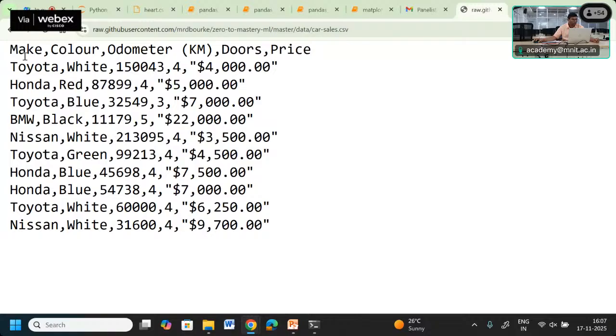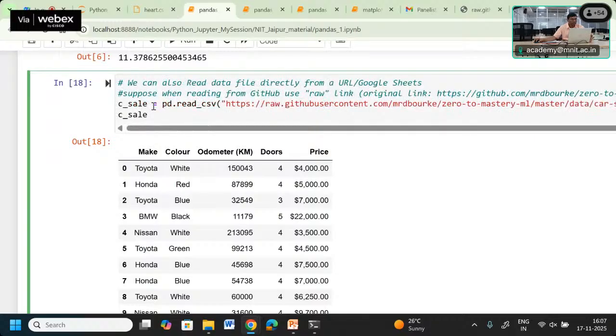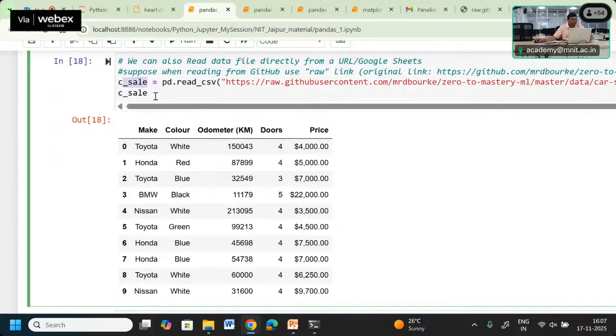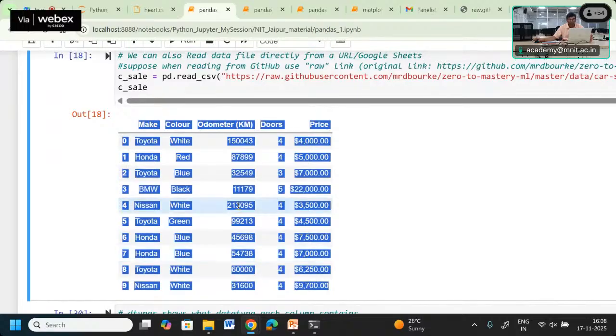From this GitHub repository, we have make, color, odometer, kilometer, doors and price, in a comma separated file. CSV means comma separated file. You can see labels 1, 2, 3, 4, 5 are there, and in that we have the data, comma separated. This comma separated file is available on the remote source, from there the data has been fetched and converted into a pandas data frame. So now you can get it in this format. This is the data frame which is stored into the car_sales variable.